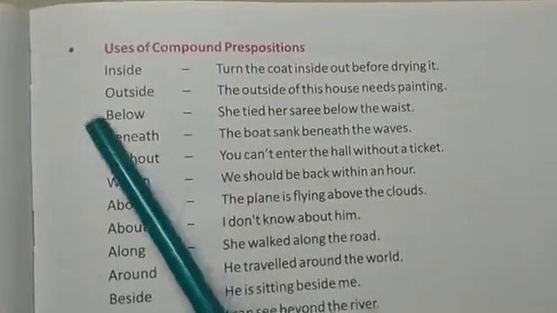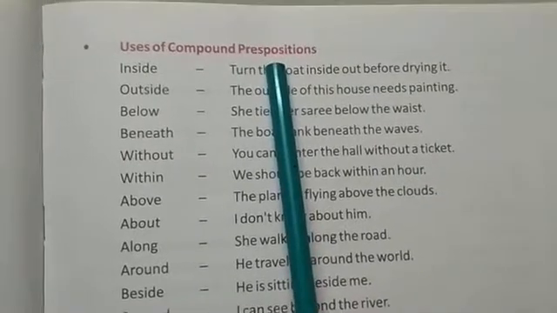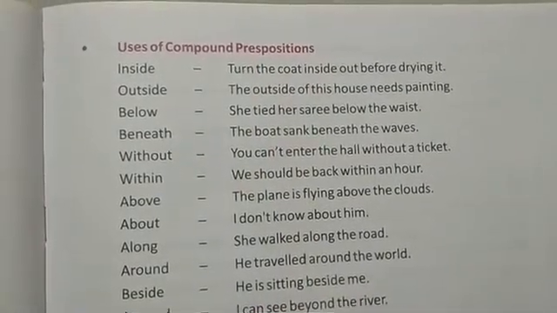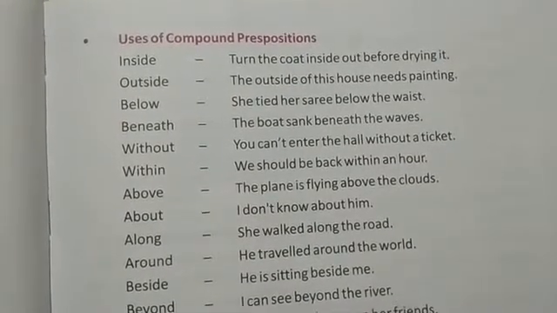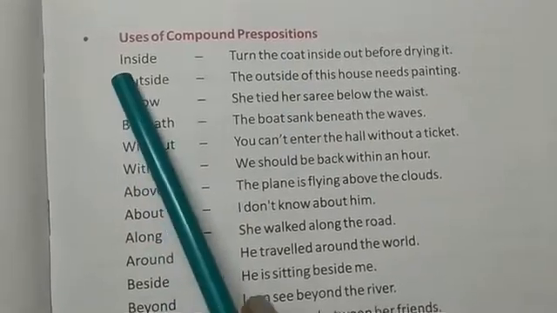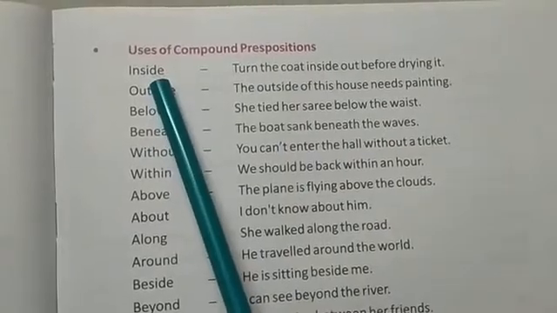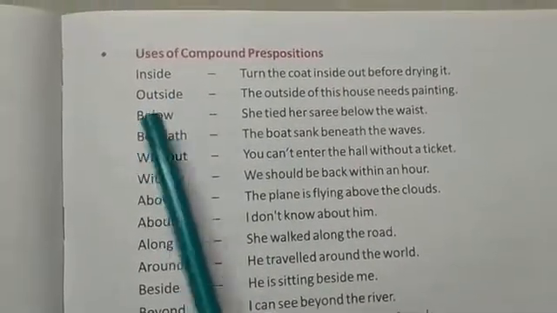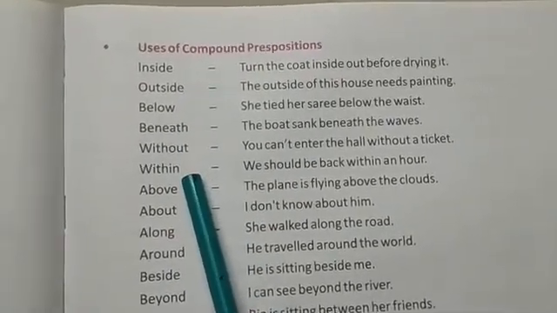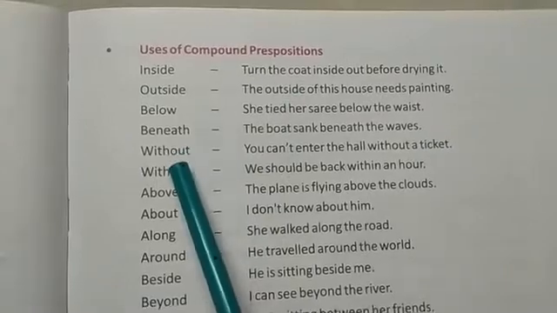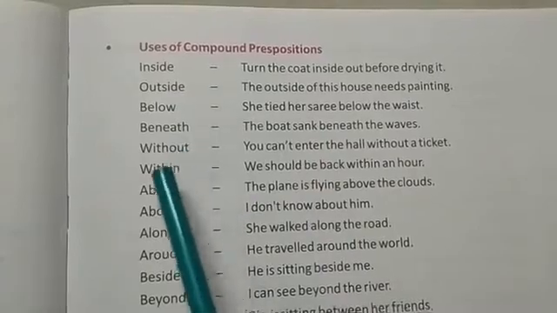Now we will read about another type of preposition, which is the compound preposition. Compound prepositions are those prepositions which are made by using two syllables. Here, in plus side is made up of two syllables, so it is a compound preposition. Outside, below, beneath: these all are made up of two syllables, so these are known as compound prepositions, and sentences are also given along with these words.